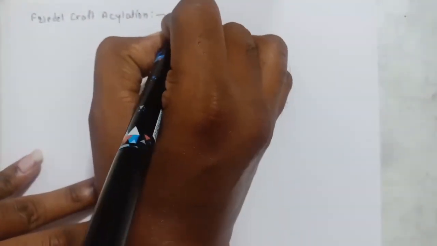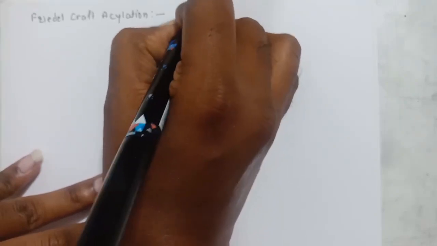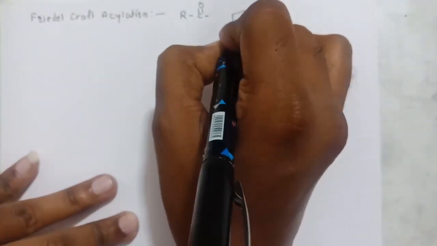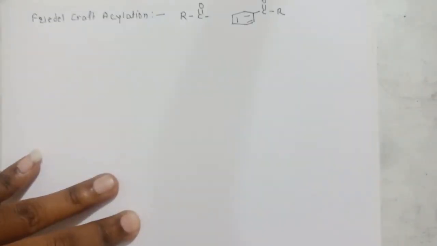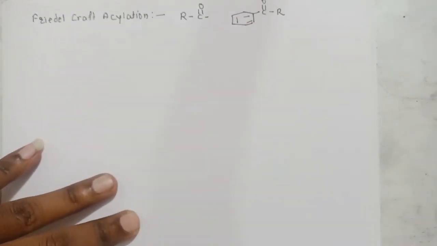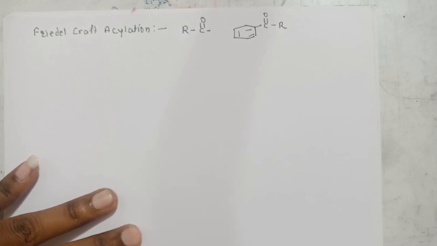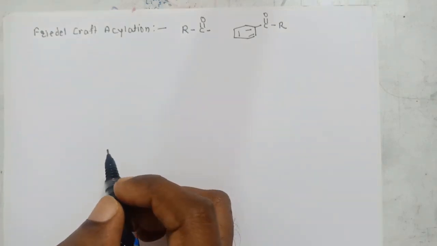In acylation, the acylium ion acts as an electrophile. That acylium ion is RC double bond O. This acylium ion is attached to the benzene ring and we get a ketone, an aromatic ketone, as a product. So this process of formation of aromatic ketones is called Friedel-Crafts acylation reaction.